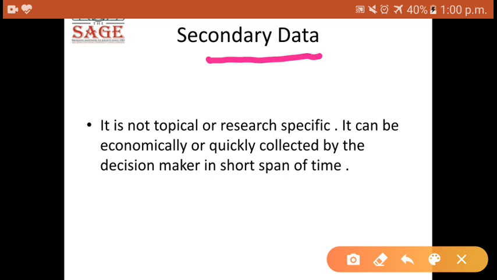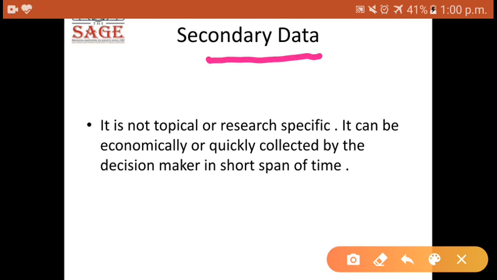For example, if I want to find out the number of mutual fund holders in the city of Bhopal, especially in Ayodhya Nagar, this data must already have been collected by the investment capital market.